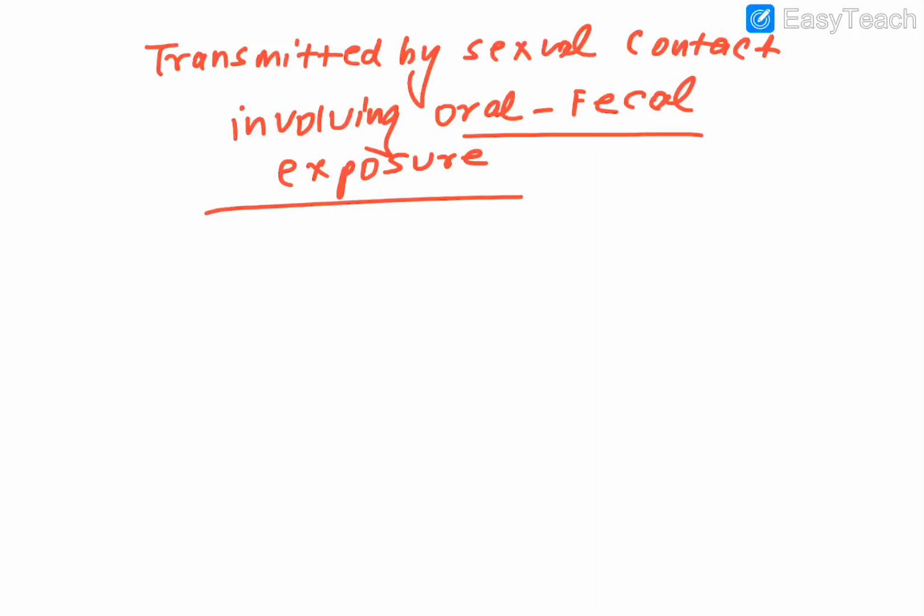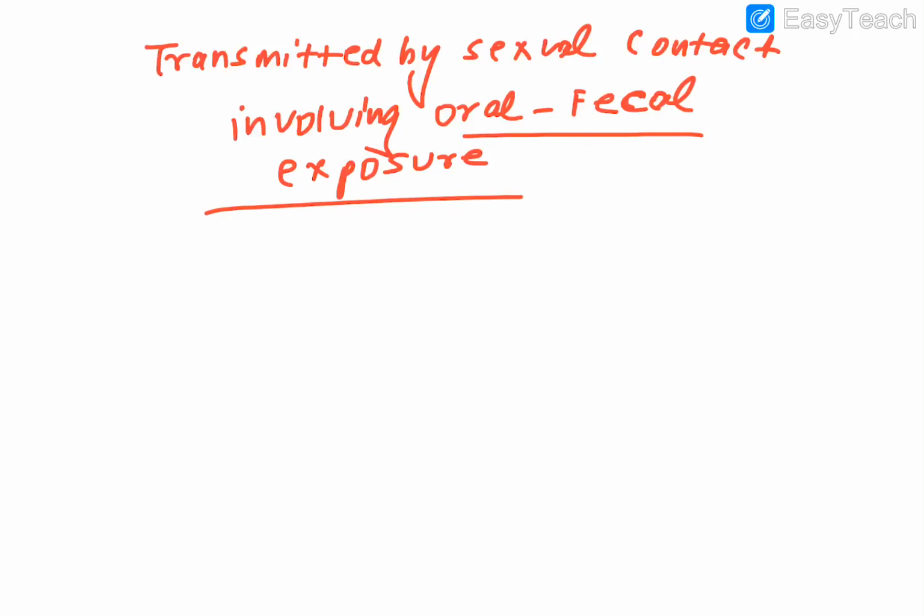What do you mean by this particular thing? On this route, when oral sex is done and all that, there is a transmission of certain organisms. This question was there in the PGI: transmitted by sexual contact involving oral-fecal exposure. Obviously nowadays this has become a very rare cause, but yes, it is there, mostly in gays. Men having sex with men, this sexual transmission does happen. You can't ignore that fact.